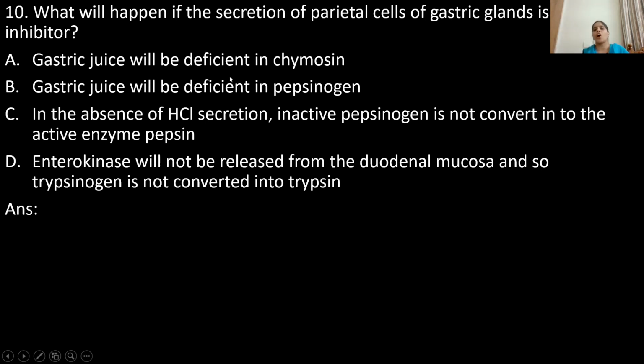First of all, what are parietal cells? Let's discuss. There are three types of gastric glands, children. One is cardiac glands.